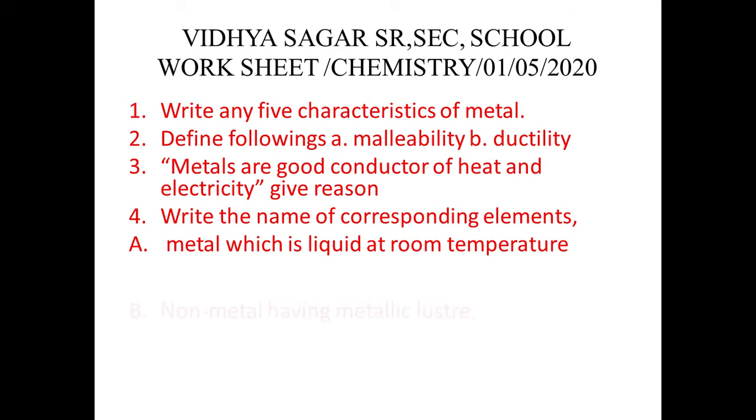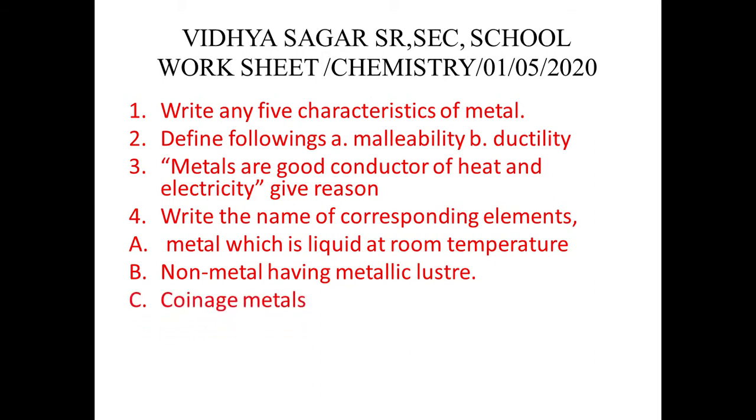Mercury is the answer. B. A non-metal having metallic luster. Metals already have a metallic luster, but there is a non-metal which also has a metallic luster, that is iodine pellets. Iodine is a non-metal which has metallic luster. Come to the next. Coinage metal.